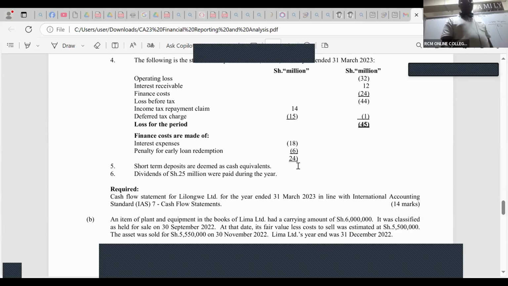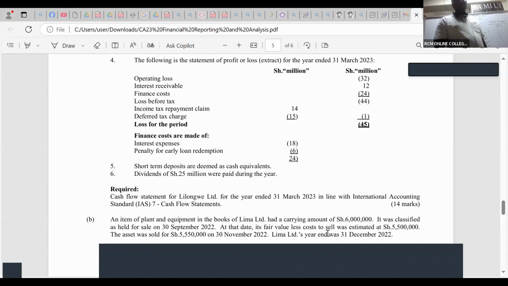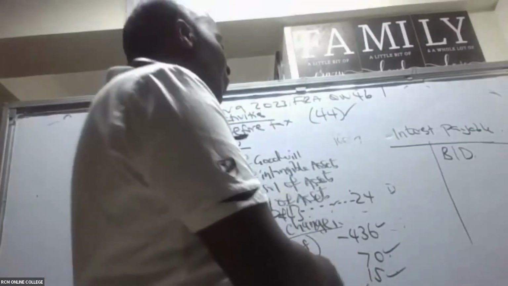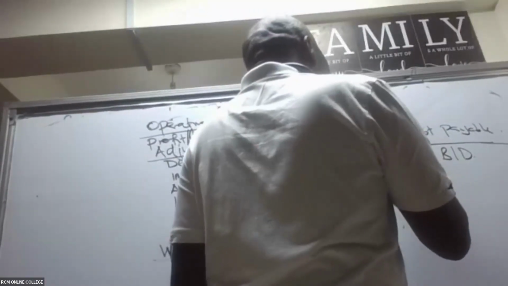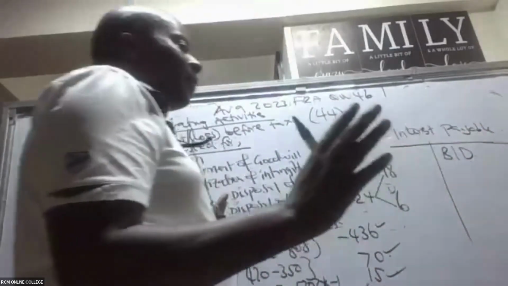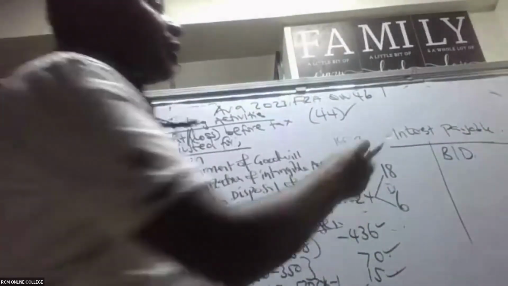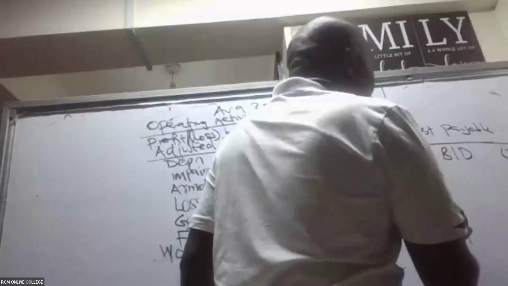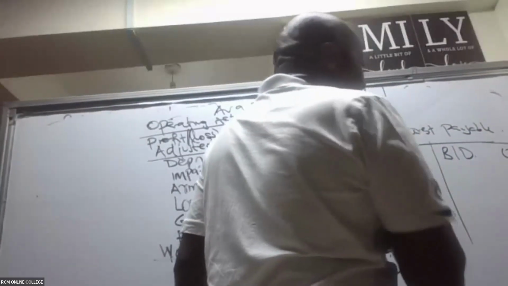Finance cost, which is 24. We have interest expenses themselves are 18. And then we have penalty for early loan redemption of 6. We are being told, ladies and gentlemen, that in this finance cost, we have interest of 18 and a penalty of 6. So brought down interest payable is 0. Carried down in this case here is 0.